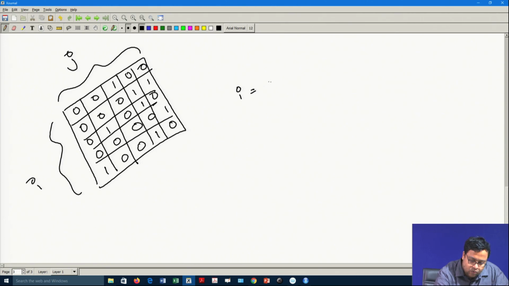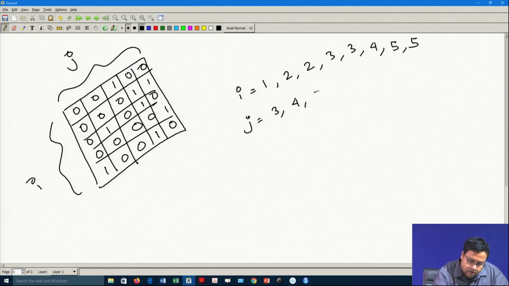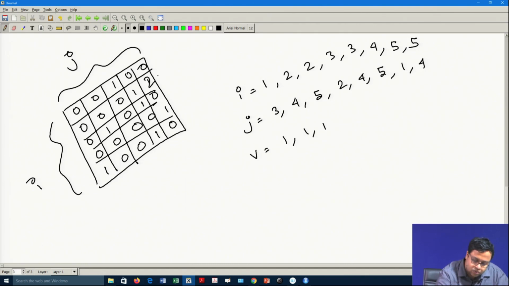So, i is equal to 1, then 2, 2, then 3, 3, then 4, and then 5, 5, and j is equal to, for the first one it is 3, then 4, then 5, then 2, then 4, then 5, then 1, then 4, and v, which is the value, is all 1, or let us say this is 2. So, 1 1 2 1 1 1 1 1.